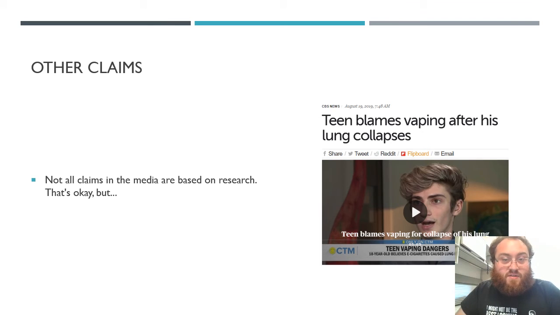His personal anecdote is still important and still newsworthy, but we have to take a step back and understand that until this claim is scientifically evaluated, we need to take it with a grain of salt. It's possible that that relationship is spurious, right? It appears to be a causal relationship, but we are making a mistake. That's what science is for, right? Science, being a systematic way of investigating the world, is less prone to error than making judgments based on our intuition.